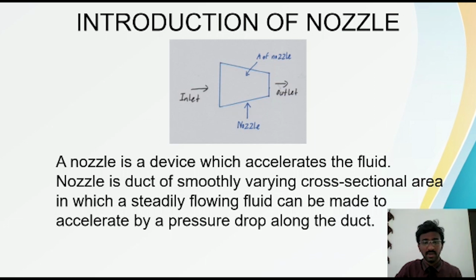A nozzle is a device which accelerates fluid. A nozzle is a tube with a distinct cross-sectional area used to direct the flow of the fluid. It is commonly used to control the speed, mass, direction, pressure, shape, and rate of flow. Generally, the velocity of the fluid increases in the nozzle at the loss of pressure.